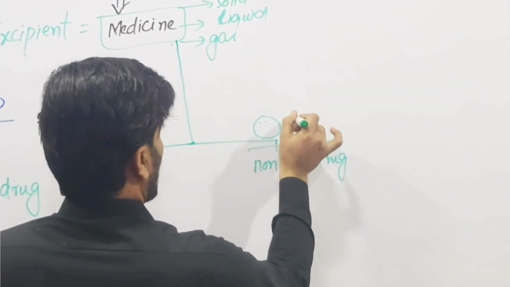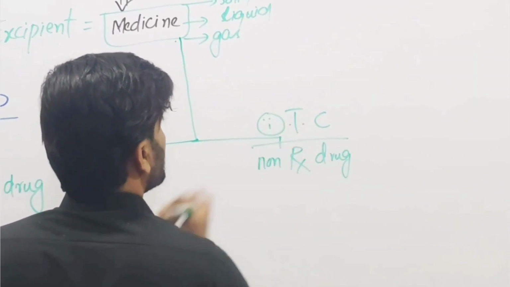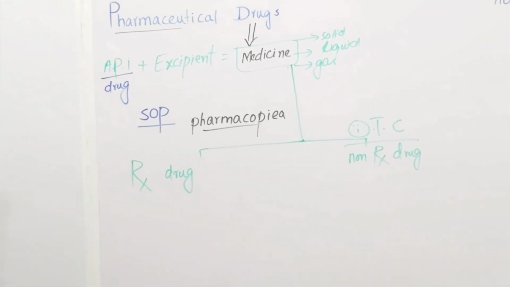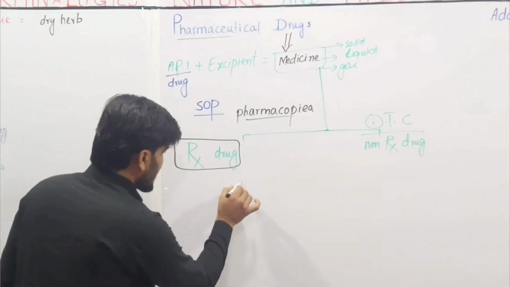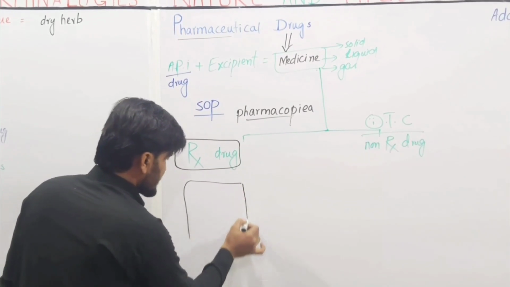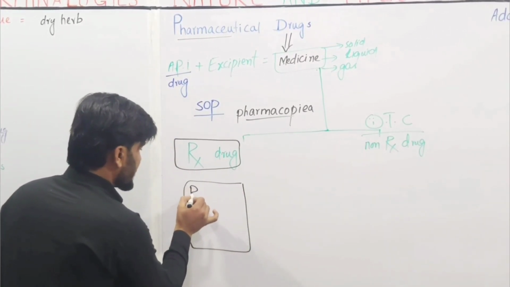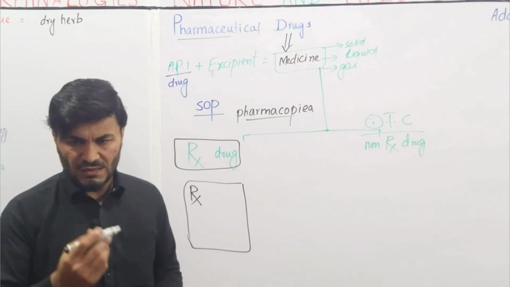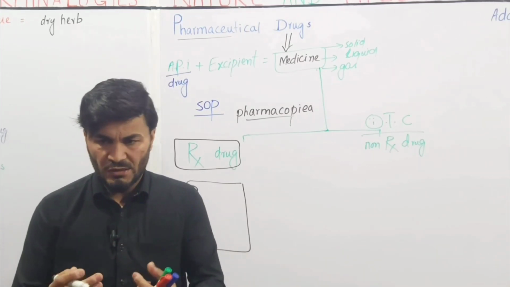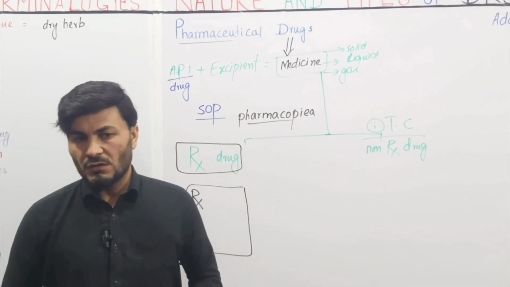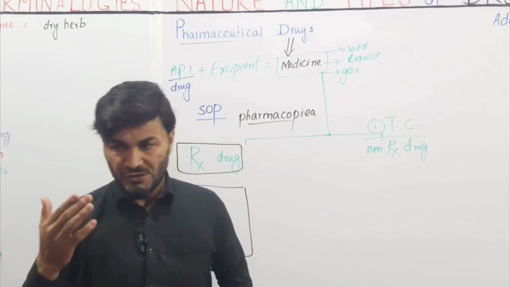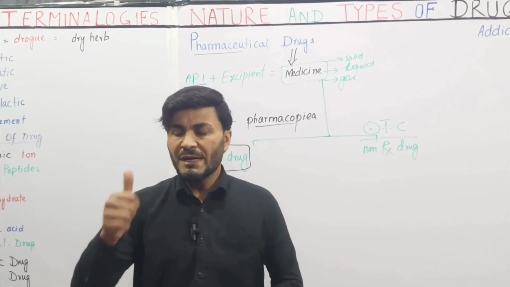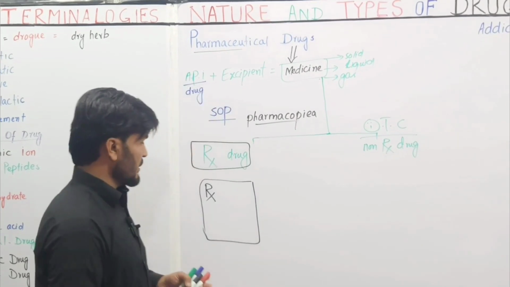OTC stands for over the counter drug. So what are prescription drugs? Prescription drugs are drugs that require a prescription, a written order of the doctor. What is a prescription? It is a written order of the doctor, dentist, veterinarian or other medically registered practitioner.